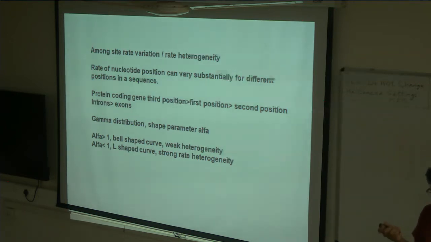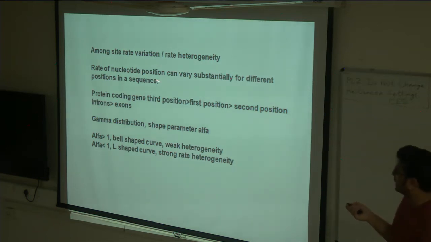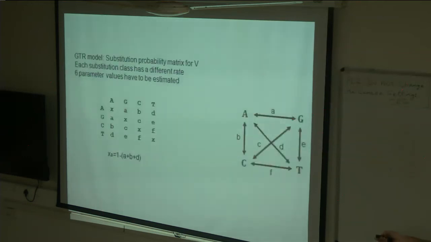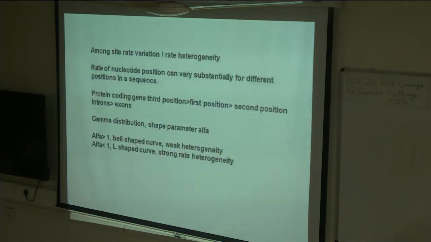These different models have different assumptions. Some of them take into consideration among site rate variation. So this gamma, what you were saying, right? The gamma correction corrects for among site rate variation. Among site rate variation is basically that different sites in the sequence have different rates of accumulating changes.